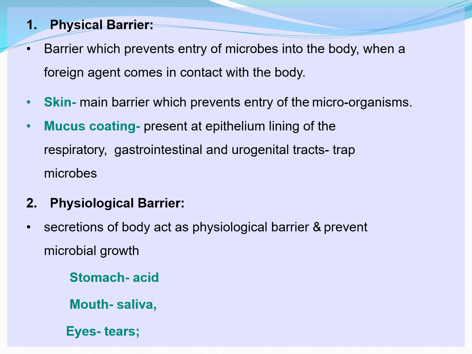In the stomach, there is acid. When a virus or bacteria gets into it, the acid which is secreted just kills it. Then next, the mouth. The mouth is open all the time and it is very vulnerable to all these microbes and foreign agents. What protects it is saliva. Saliva is a very important one for us, which protects our body.